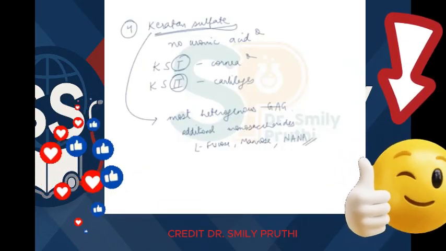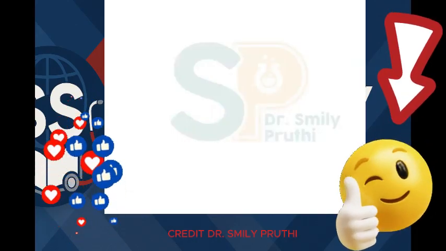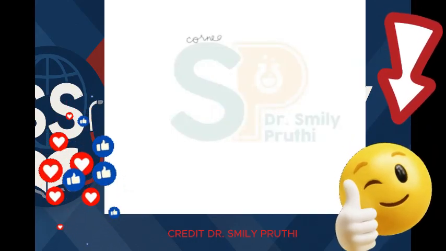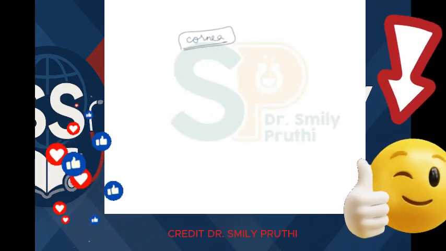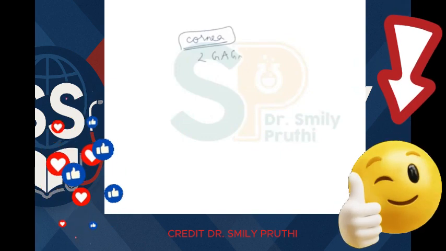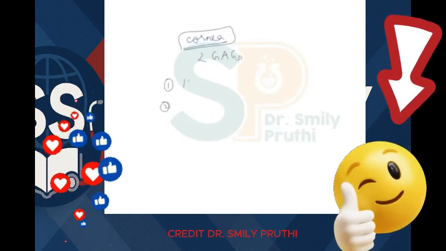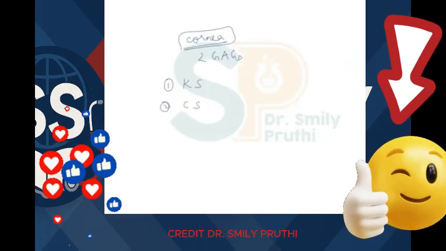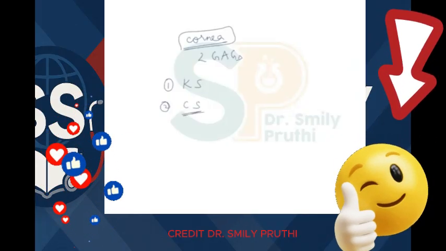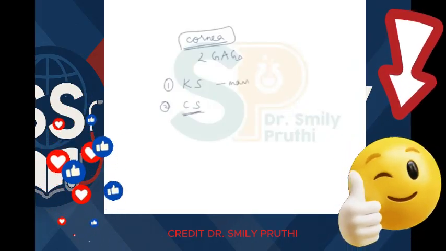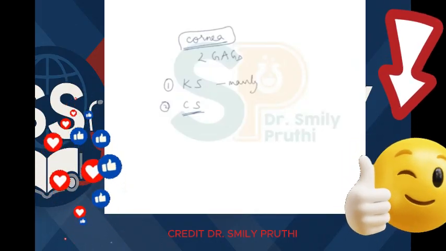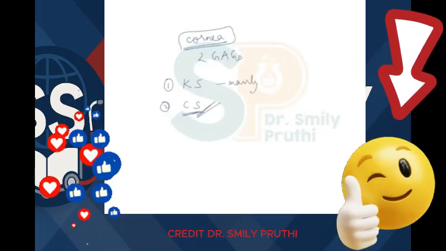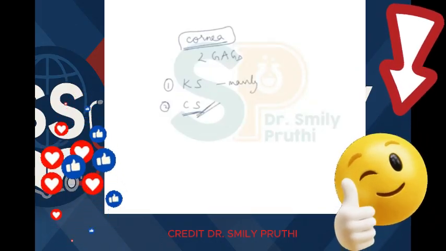So it is the most heterogeneous GAG. Let me tell you, in cornea or in eyes, 2 GAGs are present. One is keratan sulfate, other is chondroitin sulfate. CS is chondroitin sulfate, right? Mainly keratan sulfate is present, but also some chondroitin sulfate is present, right?